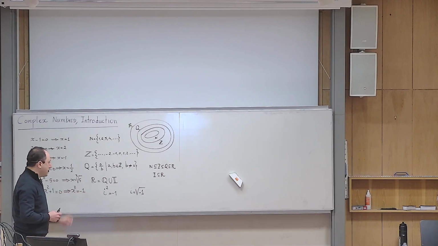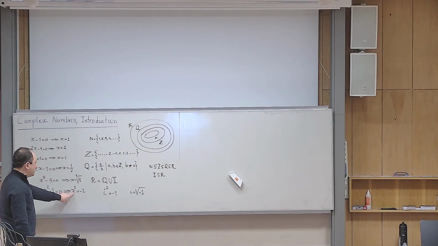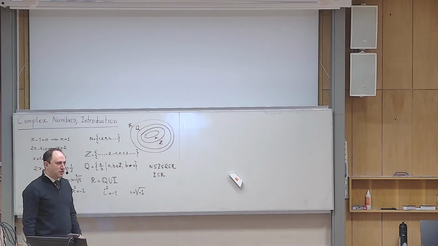But if we can imagine that, then there is an answer to this one. What is the answer to this equation then? x squared is -1, so x is i. But if you ask me what i is, I don't know. I'm just imagining what i is. By the way, it's not very strange.